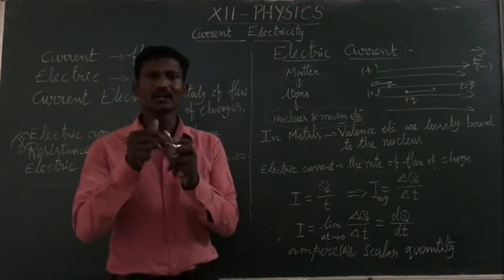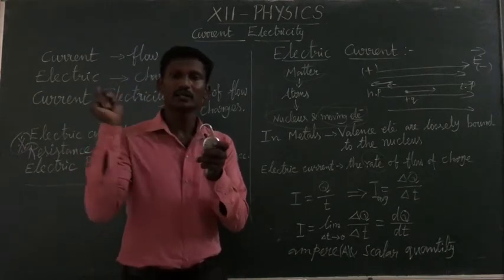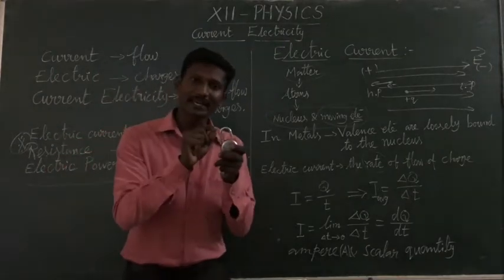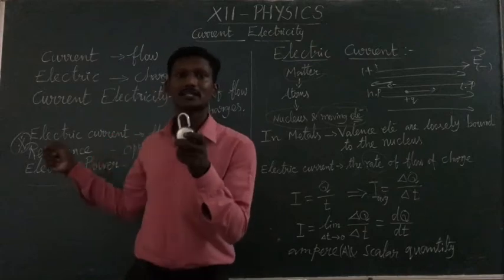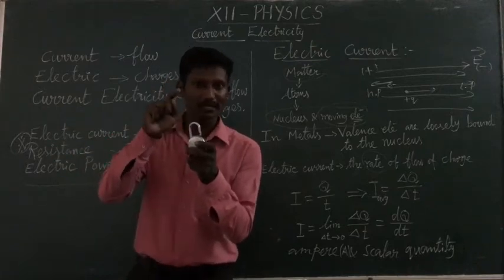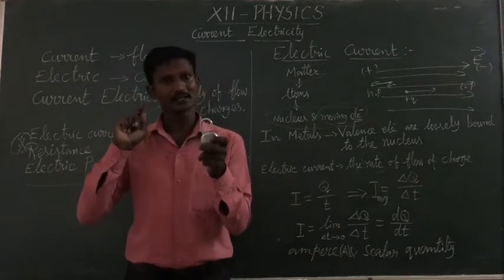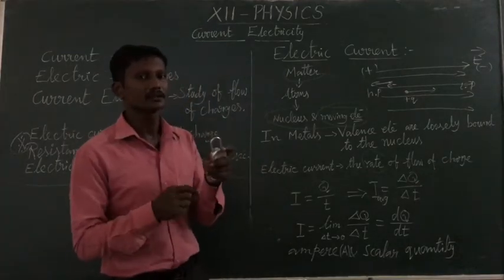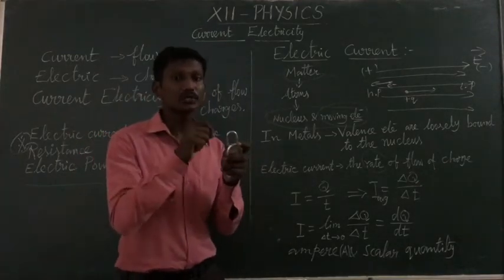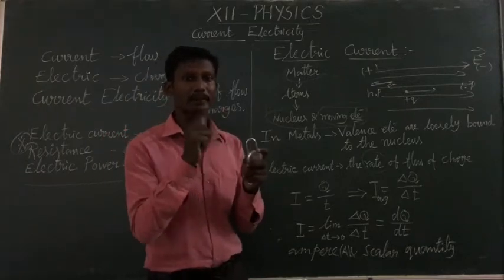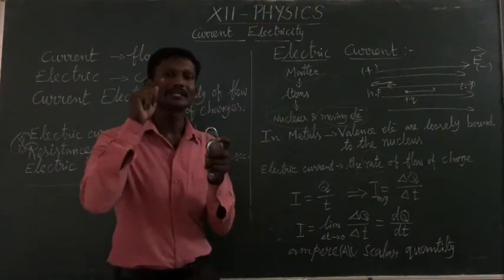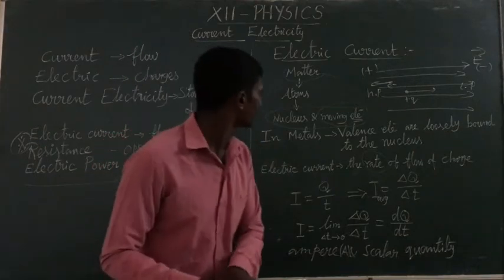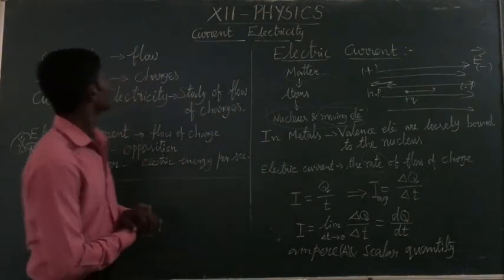If this is a metal and I touch that metal, I don't get a shock. But if I connect the metal with electricity and then touch it, I will get a shock, isn't it? Because it has some external energy. So external energy is used to drive the free electrons in a particular direction. So if I touch the metal, I get a shock.